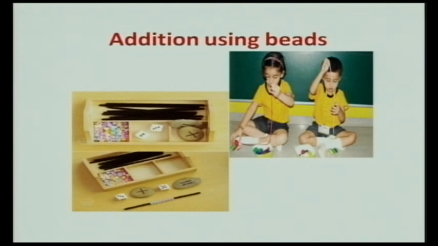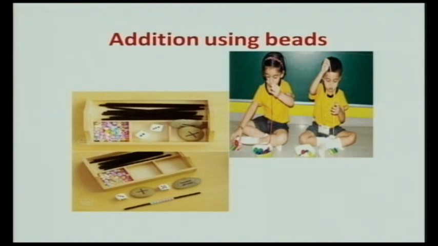Another apparatus which is visible on the screen is a small mala with quite a number of beads along with two dice. The children have to throw the dice and use the numbers displayed on top of the dice to add that many colored beads in the Ganit Mala.